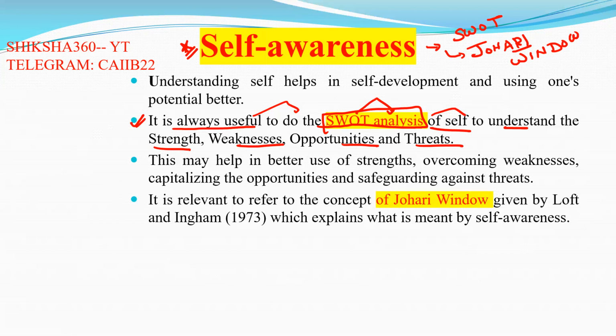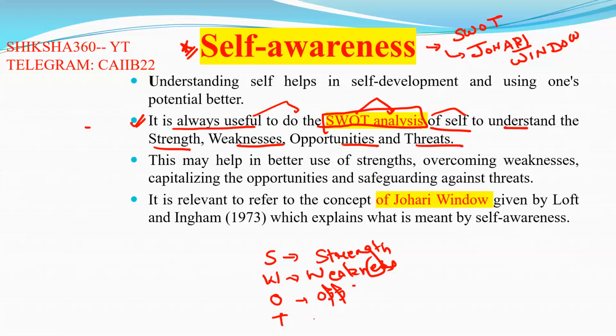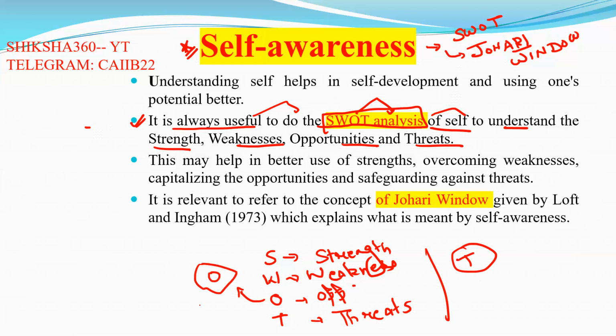SWOT: S for strength, W for weakness, O for opportunities, T for threats. Even in the exam, they have asked twice what T represents and once what O represents in the SWOT. It is a 1 mark question they will ask directly. T represents threats and O represents opportunities.